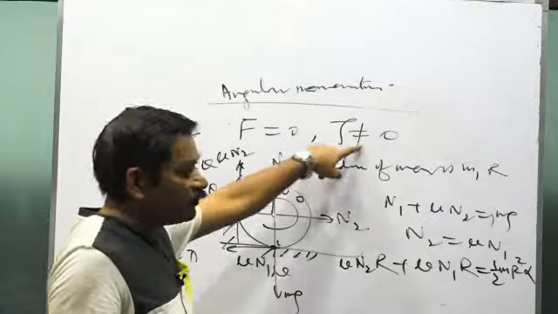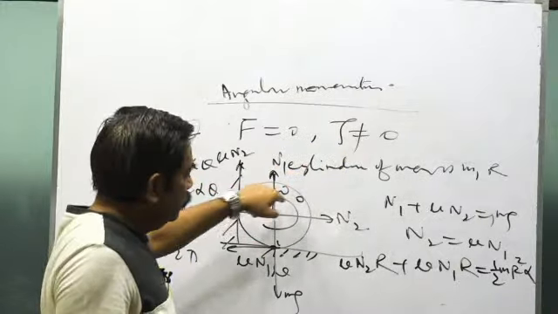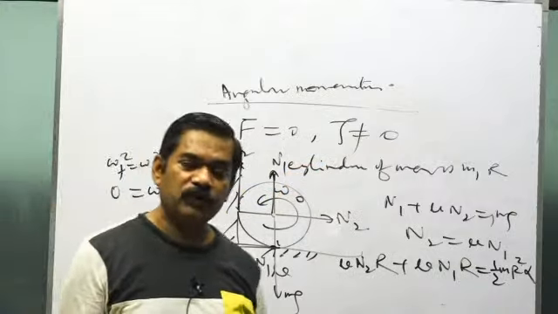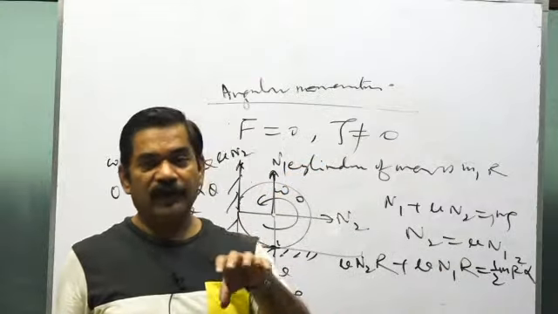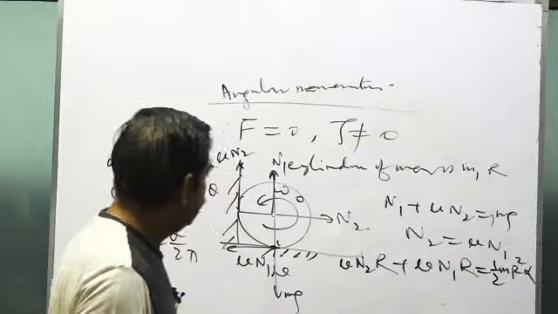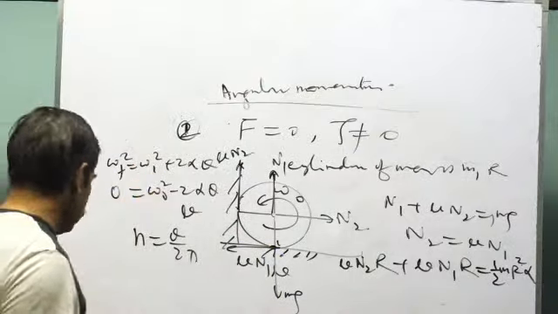Then torque is not 0. So take any point, calculate torque about that point, net torque, then torque tau equals what? I alpha. That alpha can be used for any kind of kinematic calculations. Kinematic calculations means a calculation like this.